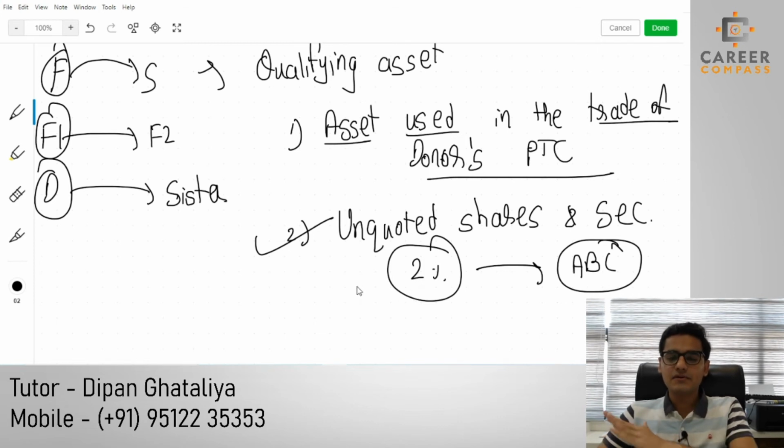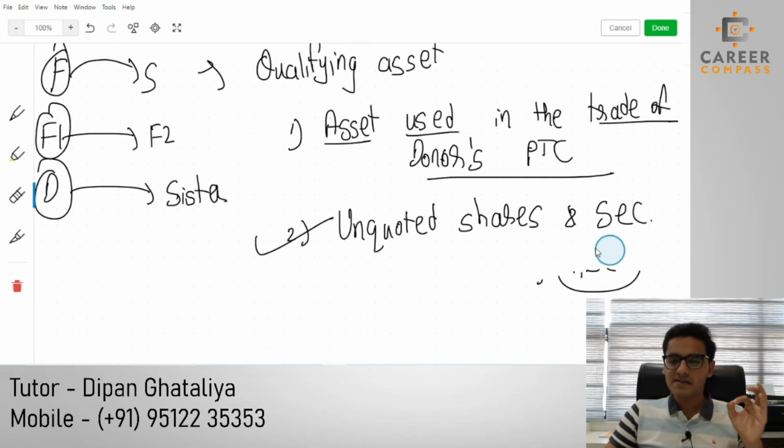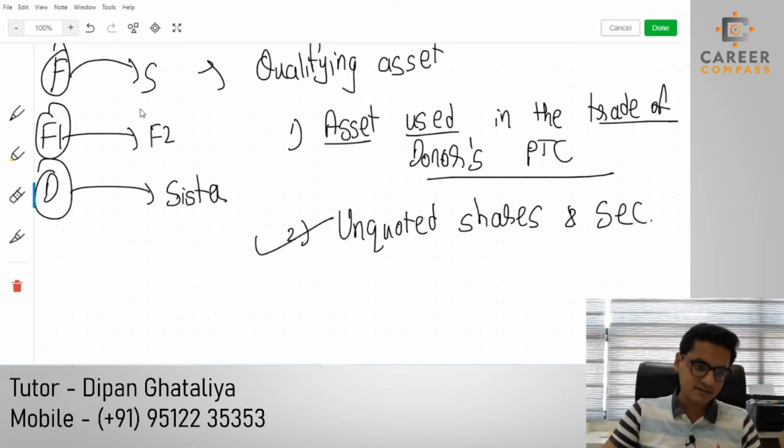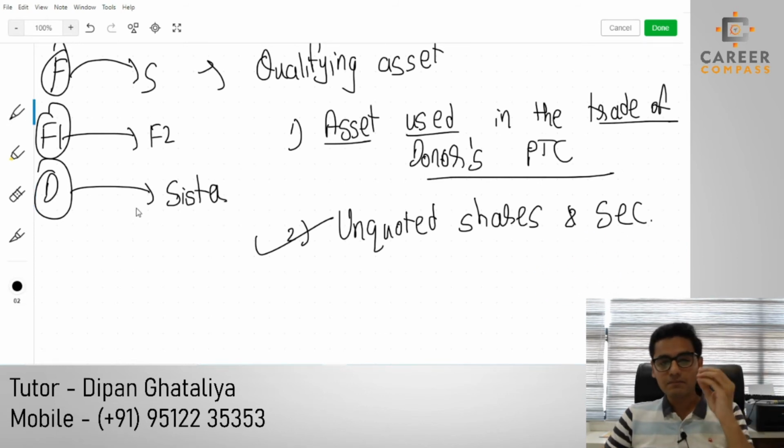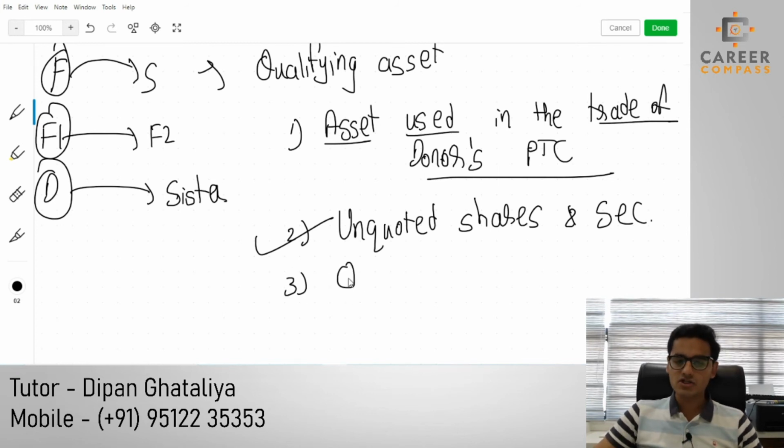Why? Because the personal trading company or 5% shareholding requirement is not there for unquoted shares. Please remember, right? So you compulsorily have to mug up this whole list of qualifying assets. Now then after, the third asset is, students, the quoted shares and securities.